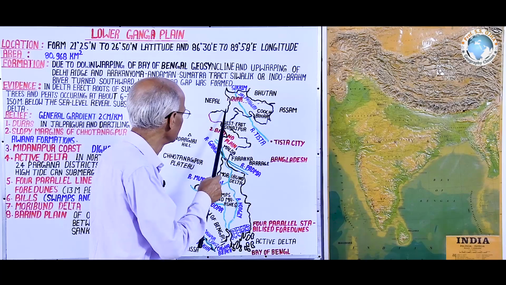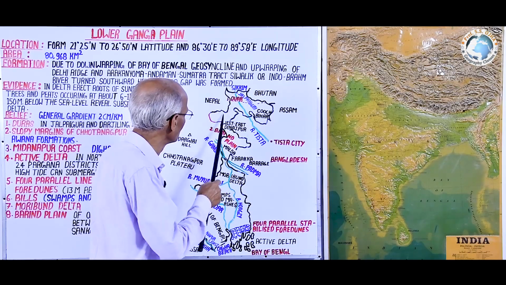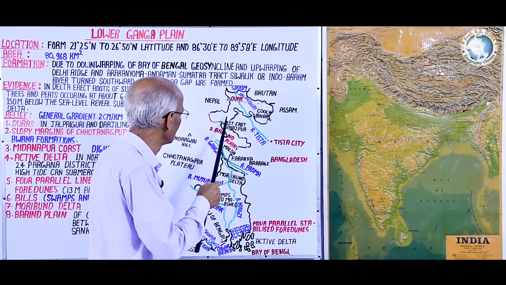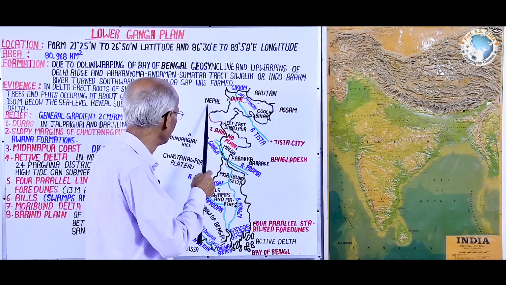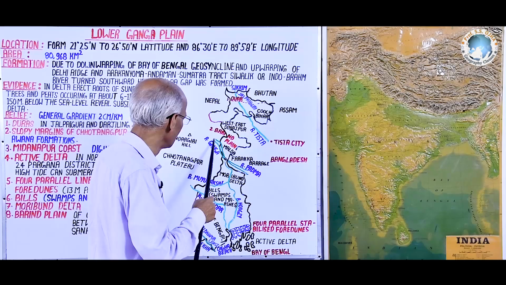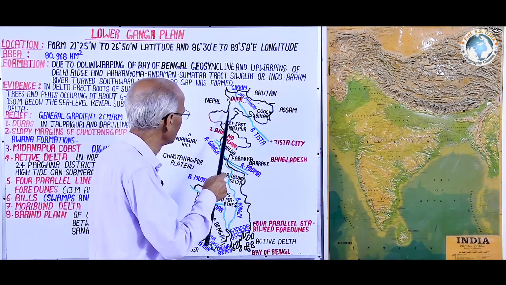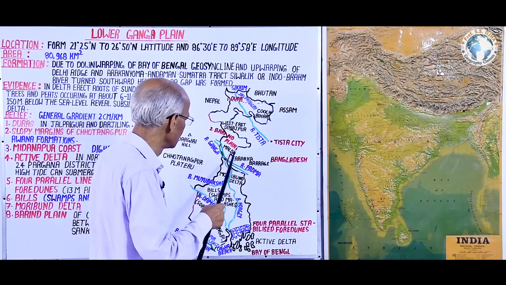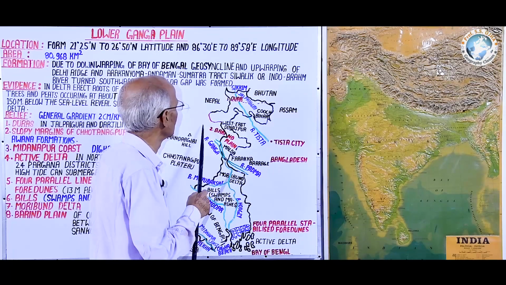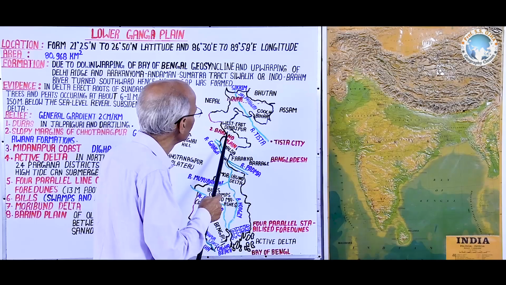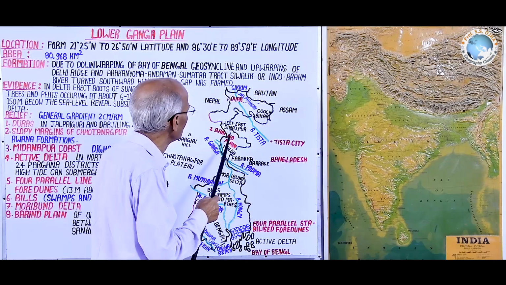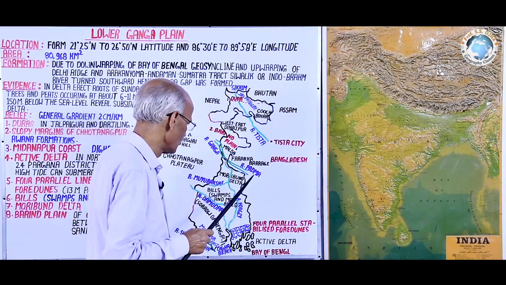And here is one river, Sankosh, and one is Mahananda. Between this Sankosh river and this Kosi river is the Barind plain. This entire northern part is the Barind plain, wherein the districts of West Dinajpur are located.